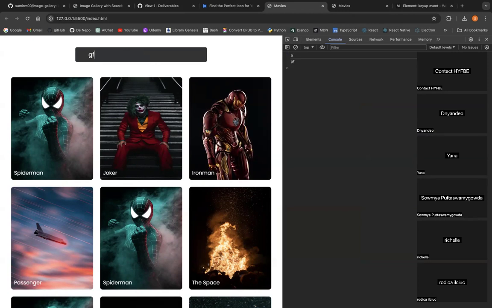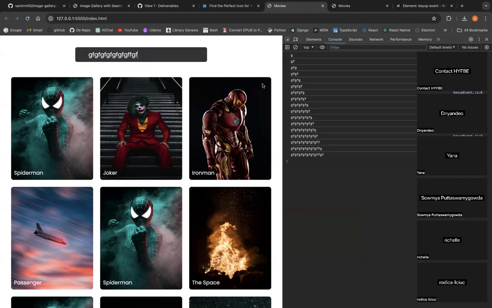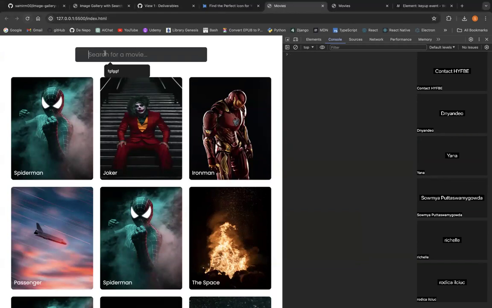Okay, let's try to type something and notice what's going on. Every time I type something, I have the text here, whatever the user input is. Notice this event is triggered every time I press any key on the keyboard and release it. For example, if I search for test, I type T, E, S, T, as you can see. Every time I remove my finger from any key, this event will trigger, and in the end it will give me the value. Is the idea clear? Okay, fine.